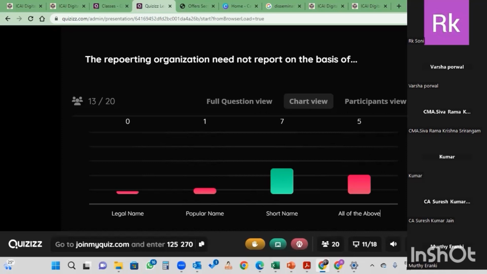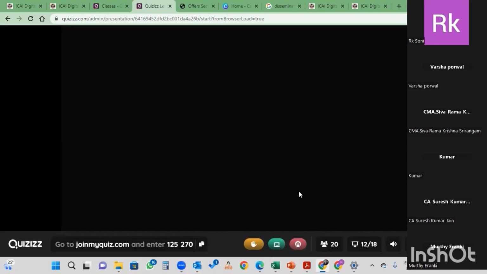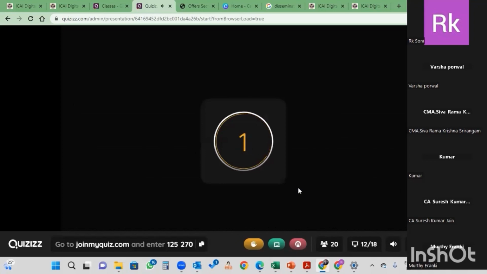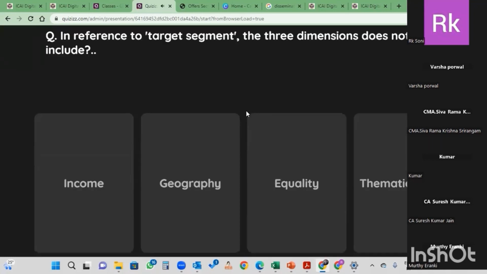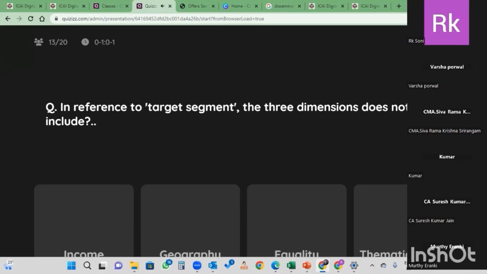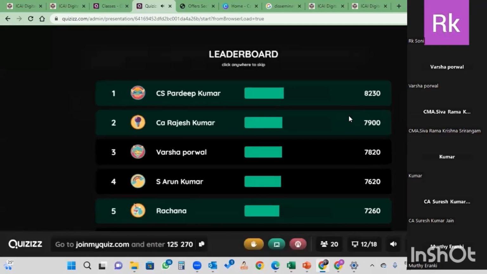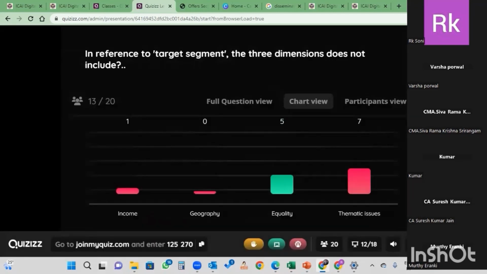Right. Next. In reference to target segment, the three dimensions does not include income, geography, equality, thematic issue. Again, three items are there, and target statement. So this is a tricky one. Let us see. So equality is not there. That's the point. We need to read this and have the three.